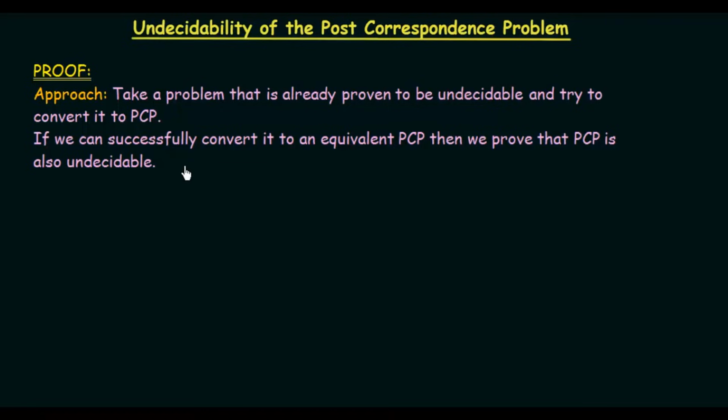We are going to take a problem which we already know is undecidable, and we are going to try to reduce that problem into a PCP. That means we are going to convert that problem into a PCP. And if we are able to successfully convert that problem to a PCP, then we can say that PCP is also undecidable, because the problem that we are taking is already an undecidable problem, and if we can convert it to PCP, that means PCP is also undecidable.